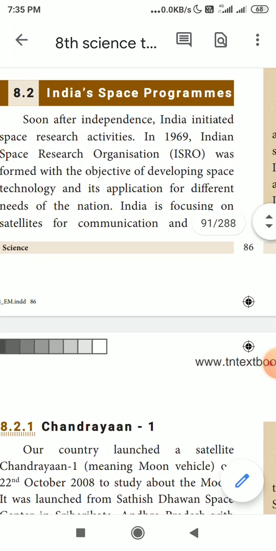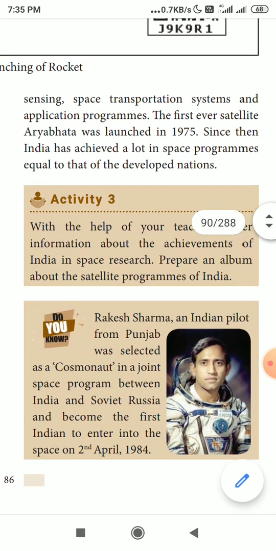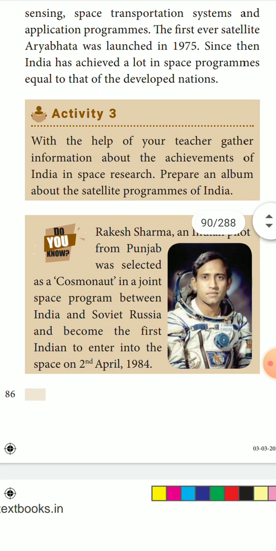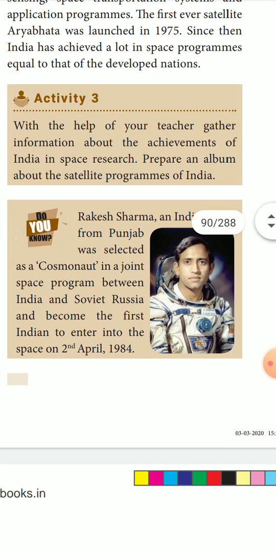India is focusing on satellites for communication and remote sensing. Remote sensing means finding out about enemies in the border areas, along with space transportation systems and application programs. The first ever satellite, Aryabhatta, was launched in 1975. Since then, India has achieved a lot in space programs, equal to that of the developed nations. India has developed to a great extent and has come up in the space field.